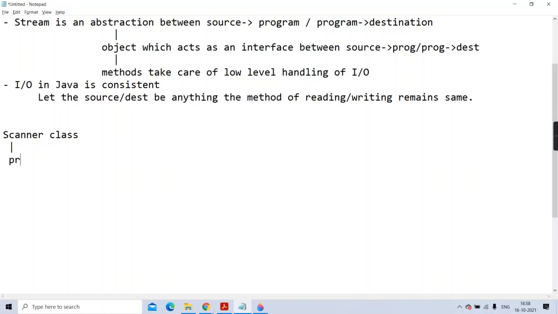It is present in the java.util package. Therefore, if you want to use that class, you have to import this package. Right guys? Because I hope you know that I've told you in the past, whenever you want to use any classes provided by someone else, it can be Sun provided or some third party, that class will be available in some package. You have to import that package.